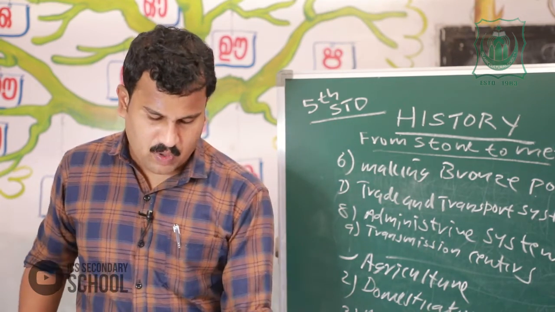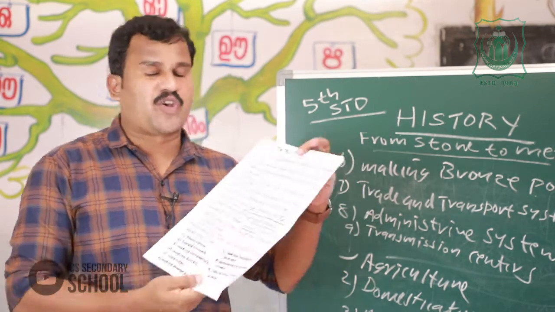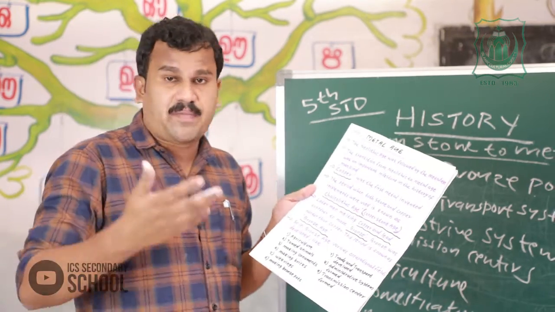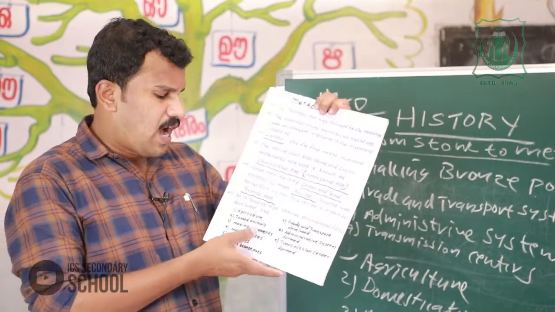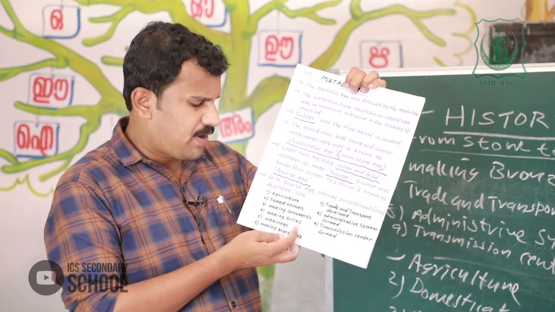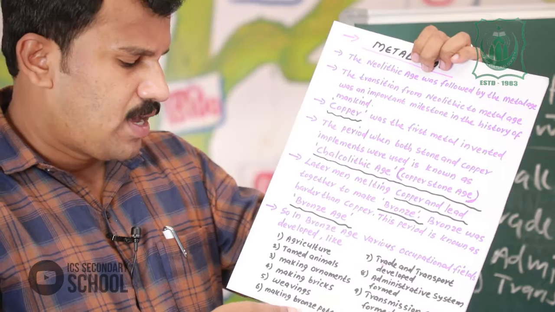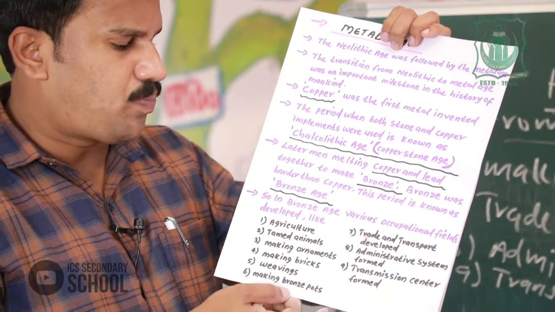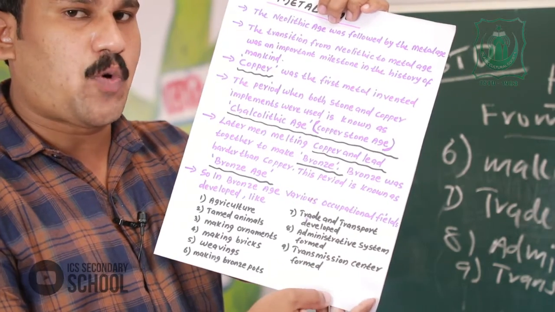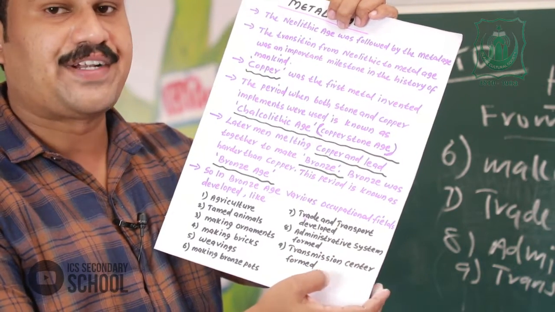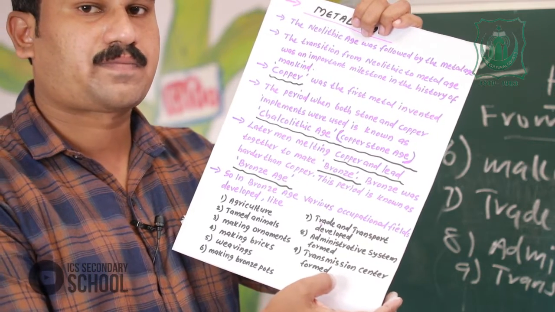What are the occupational fields or developments during Bronze Age period? Agriculture, tamed animals, making ornaments, making bricks, weavings, making bronze pot, trade and transport system developed, administrative system formed, then transmission center formed.